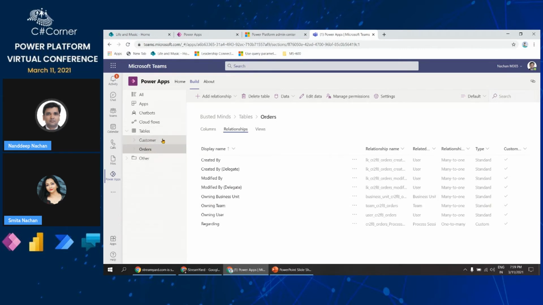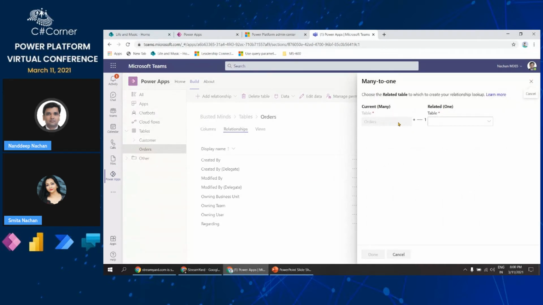So now that we have these two tables called customer and orders, from add a relationship we'll be able to define that relationship. In this case, it could be many to one, one to many, or many to many, based on what kind of relationship we want to define. So one customer can have many orders, or even many customers can have many orders, or many orders can be satisfied by only one customer. So I will choose this many to one, so that many orders can be used by just one customer. Okay. So even using this, we'll be able to define all those kinds of relationships.